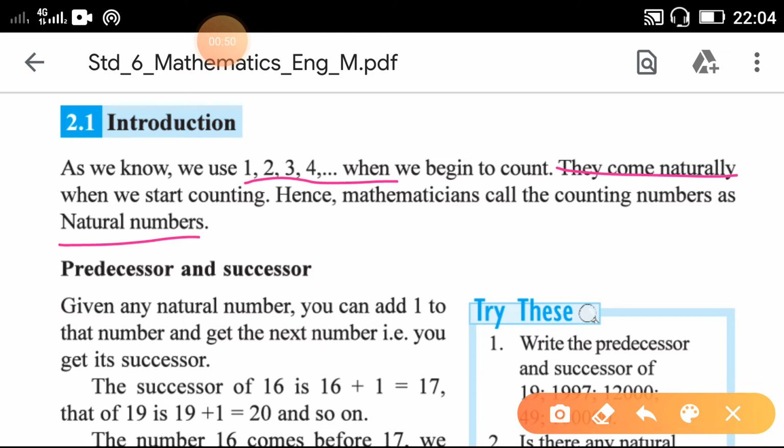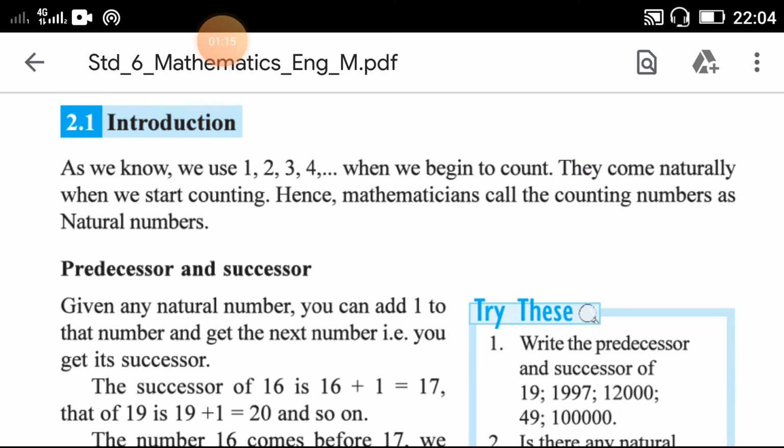Hence the mathematicians call the counting numbers the natural numbers. So what you have to remember here is: what are the natural numbers? The numbers that come to you naturally, and which are they? They start from 1, not from 0. It starts from 1, 2, 3, 4 up to infinity.